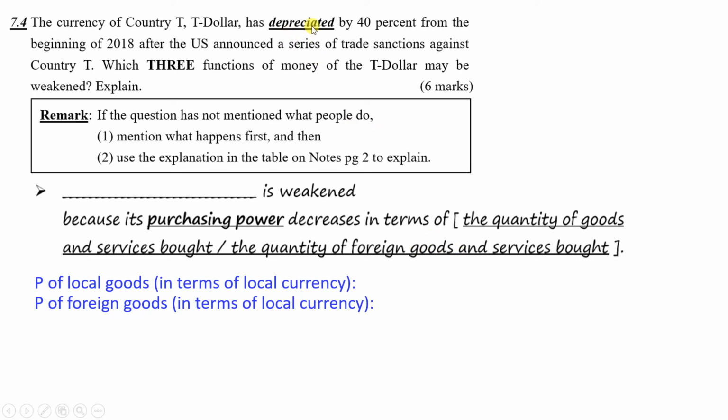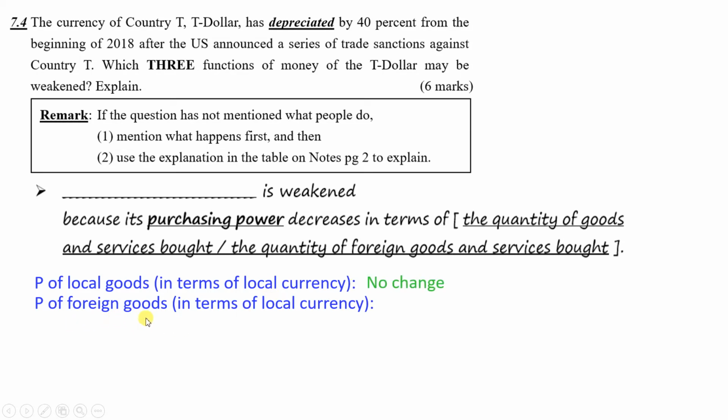Then let us look at the situation. We have depreciation of the local currency. Then may I ask you this question. Would the price of local goods in terms of the local currency change? As we have learned before, this price doesn't change. If we use the local currency to buy local stuff, we just pay the same because we do not need to exchange for foreign currency. Then the depreciation or even appreciation won't affect the price of local goods.